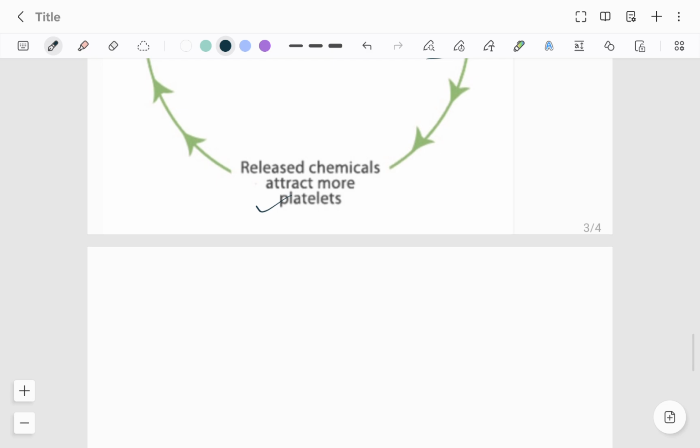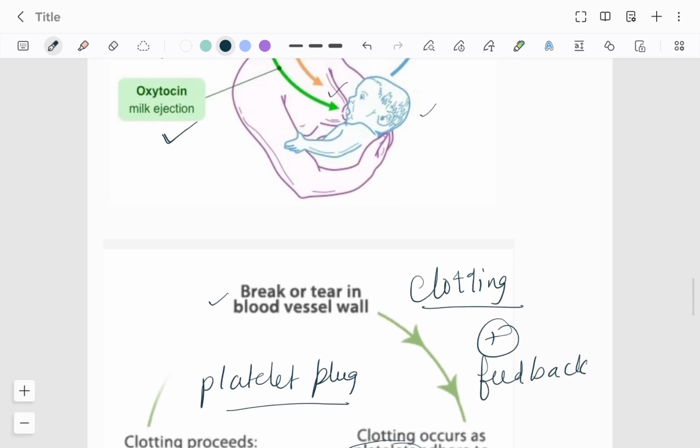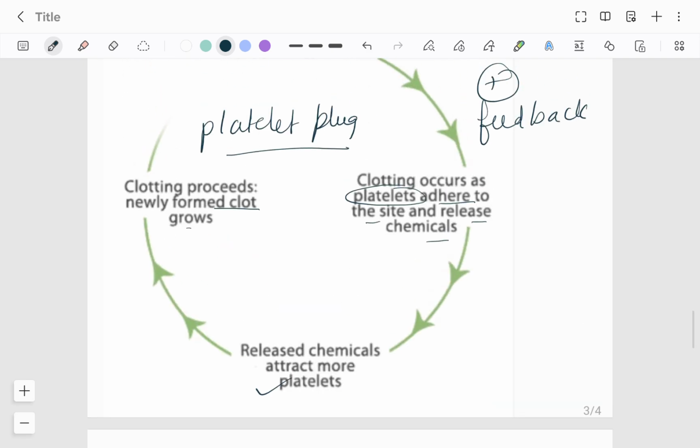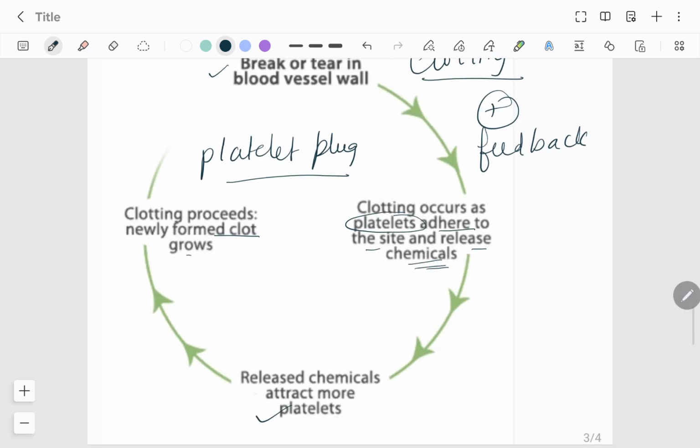Okay, so in positive feedback what happened? The end product was speeding up its own production. I hope you understood this. In the next lecture we will study the interactions within the components of an ecosystem, that is at a higher level. Today we studied the interaction between molecules within an organism. These chemicals were attracting more platelets, and all these interactions were within an organism, right? Now in the next lecture we will study the interactions within an ecosystem.